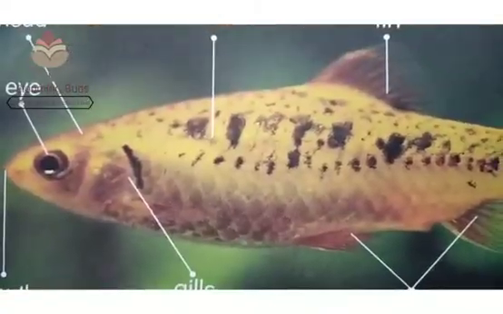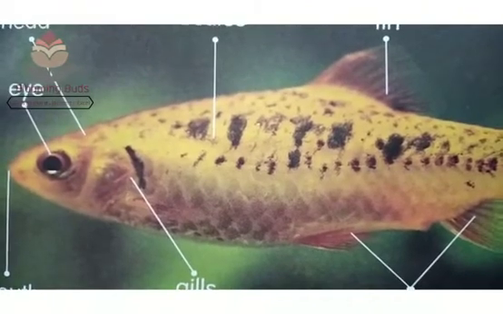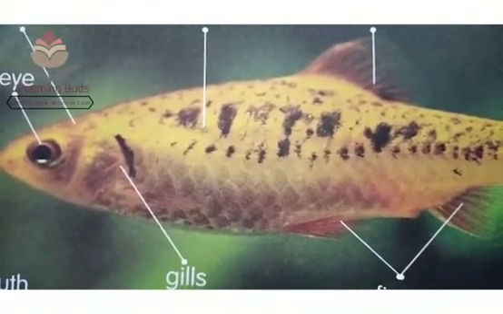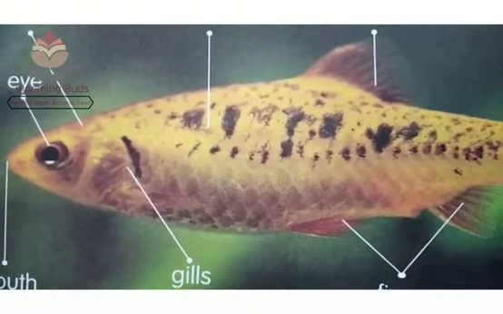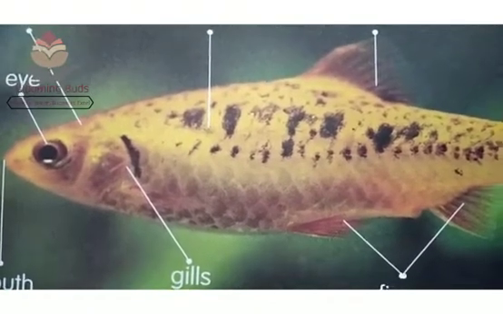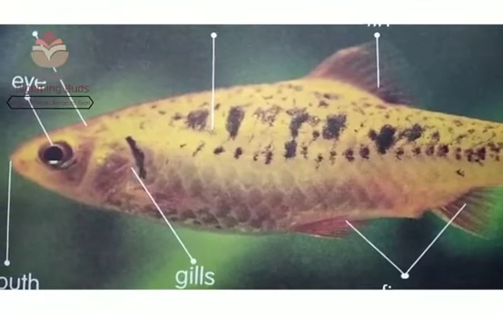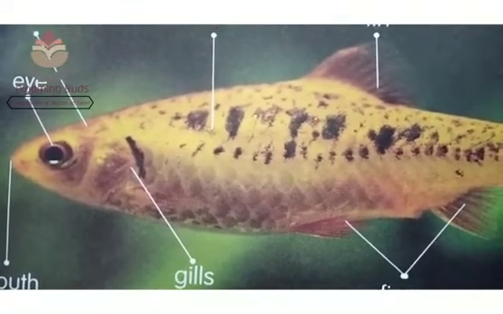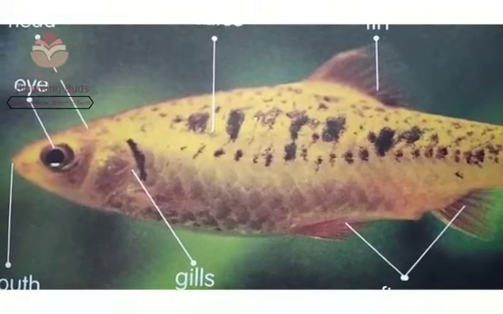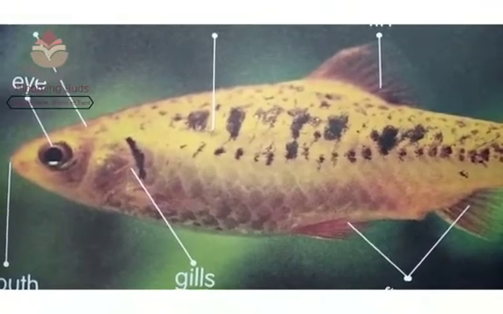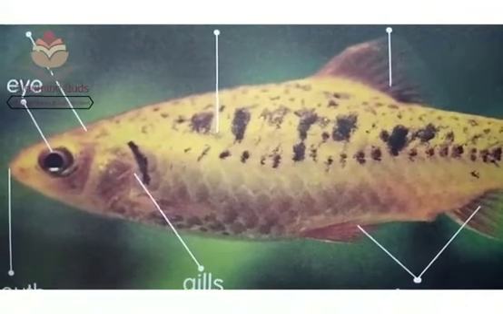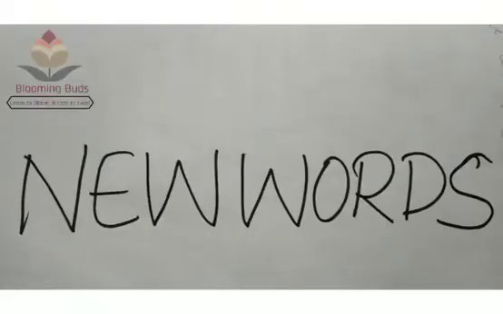Children, how is a fish different from us? Yes, a fish has body parts different from us. What helps it to move in water? It has special body parts that help it to breathe and move in water. So today we will find the common body parts of fishes.